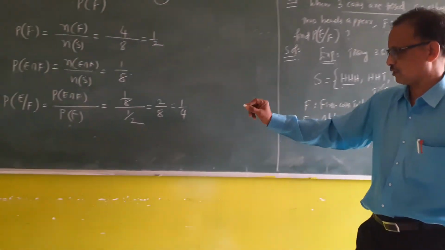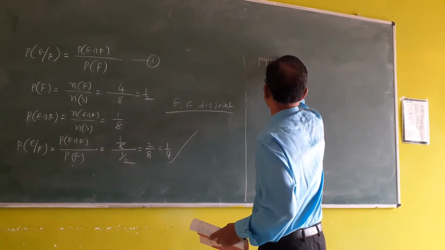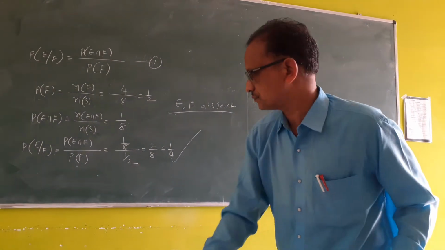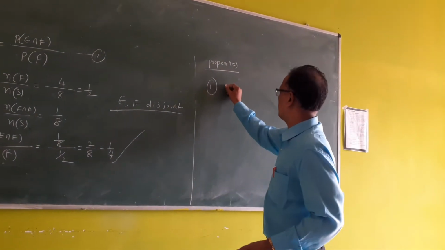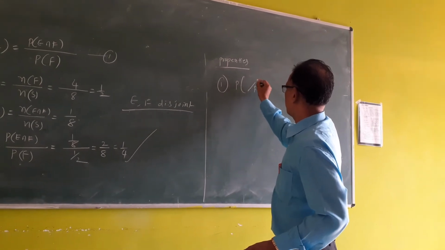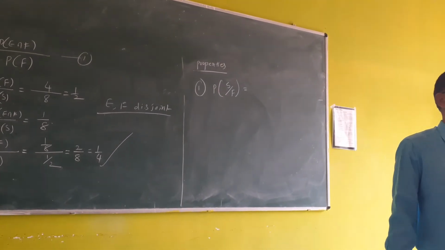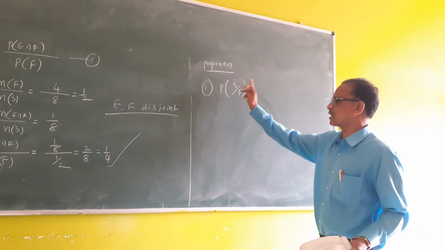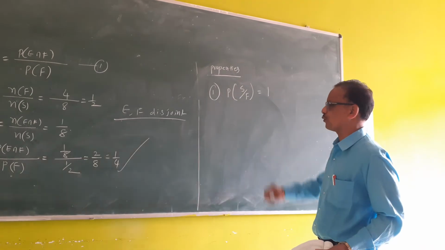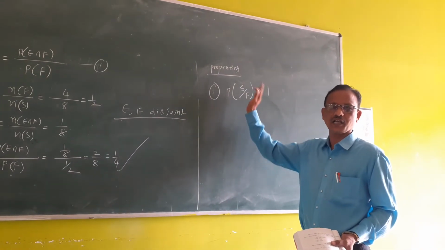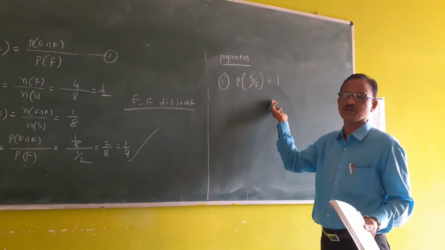But as per the formula, we have to find this. Properties. So first property: probability of the sample space after happening of F. After happening of F, the sample space is a sure event, so that probability is 1. After happening of any event, the probability of the sample space is always 1.